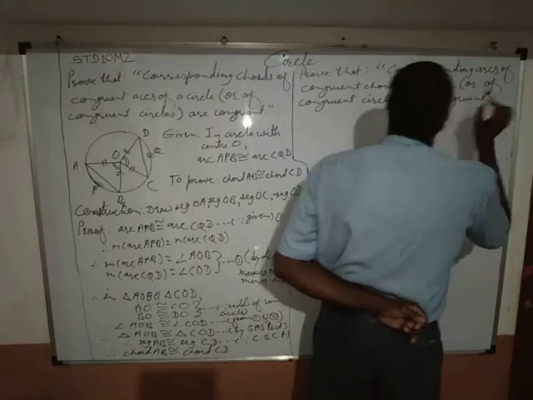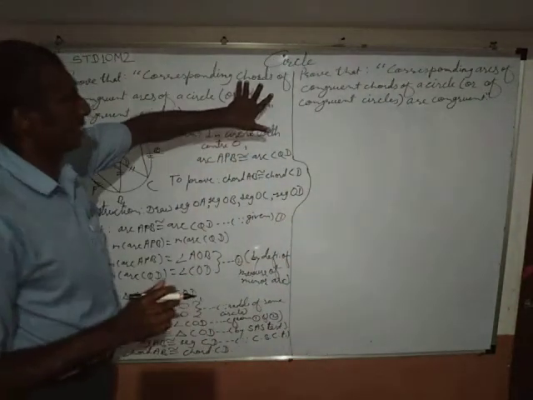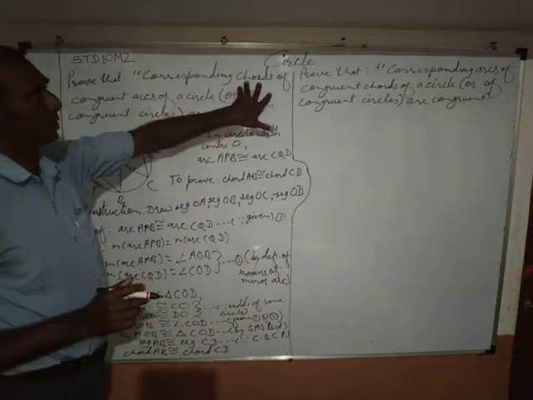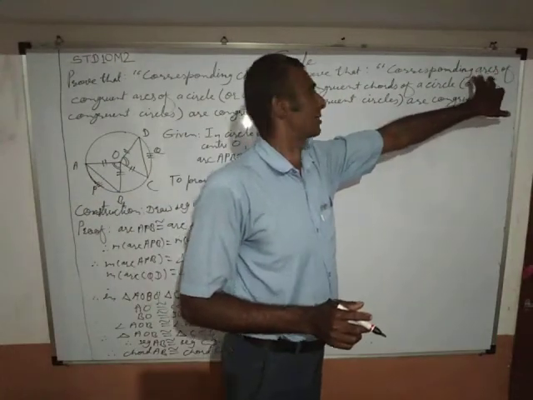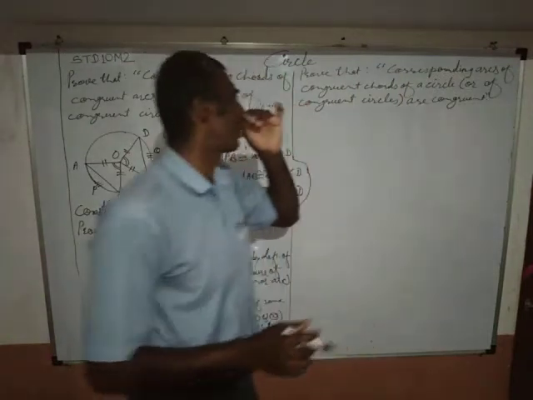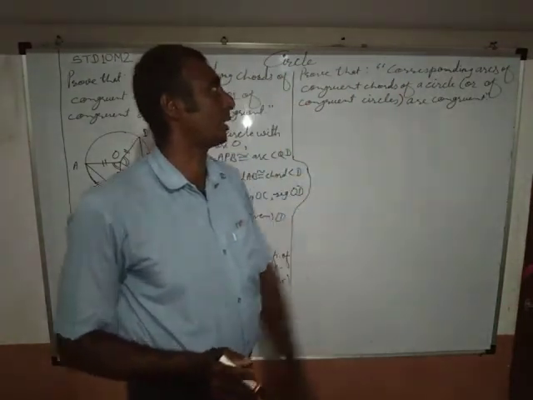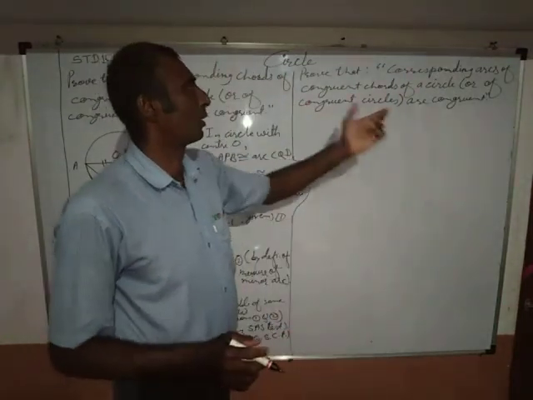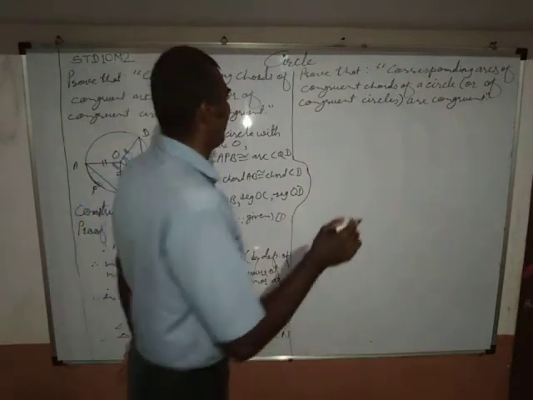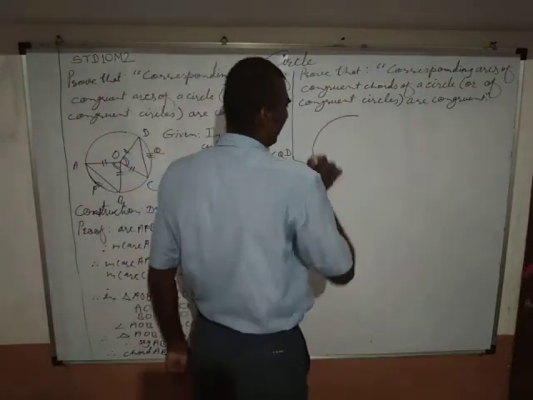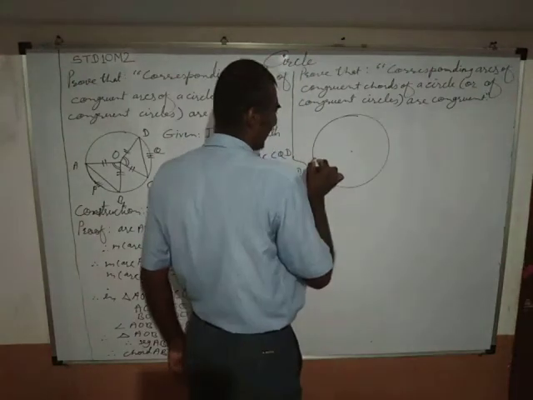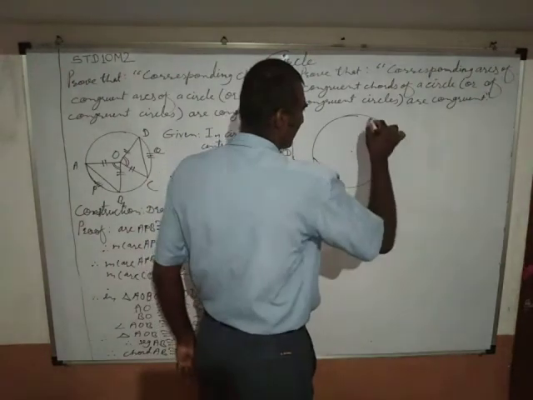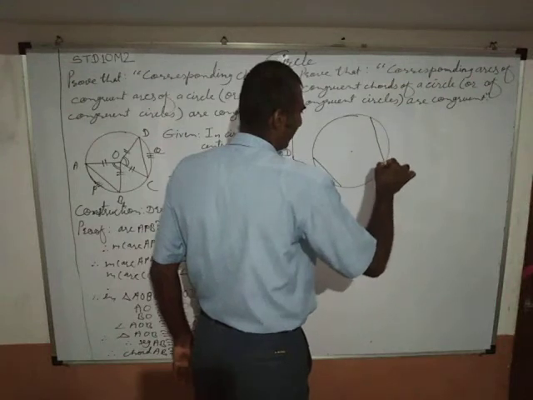Okay, you may know the difference. Here was a word chords, here is a word arcs: corresponding arcs of congruent chords of a circle or of congruent circles are congruent. Means in this case we need a circle such that chords are congruent.